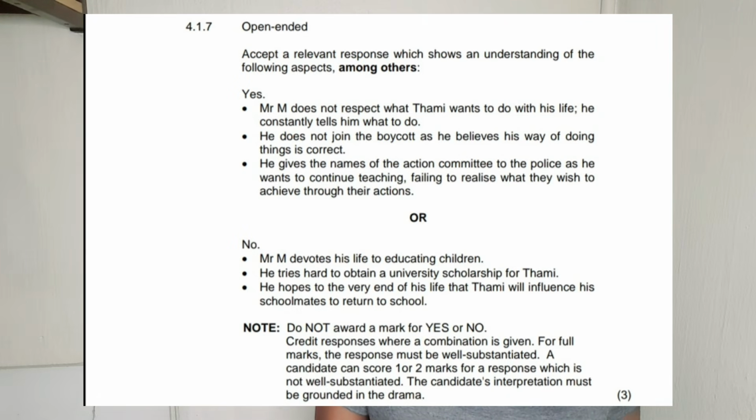Remember that English literature quiz, he was hoping that when they win, he's going to score Tammy a full university scholarship. So is that person selfish? Is that person thinking for themselves alone, you see? That is why this question is open-ended. If you can say yes and provide your reasons, you'll be correct.